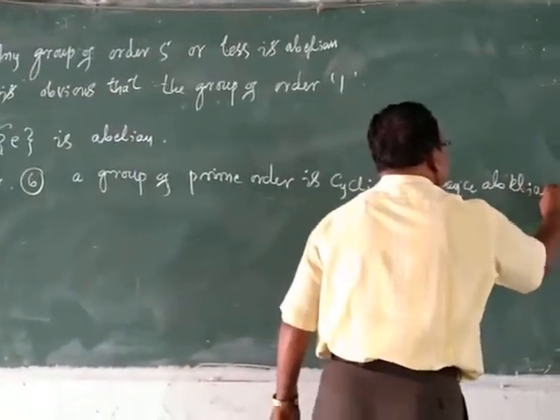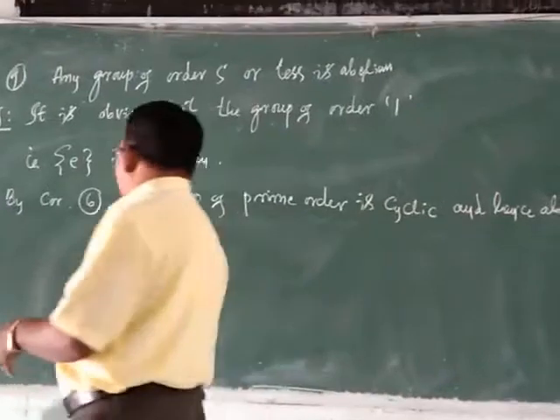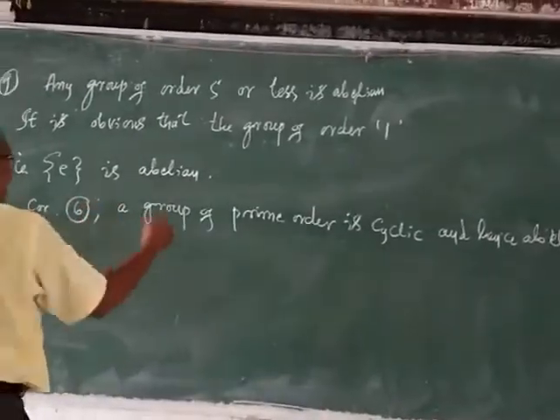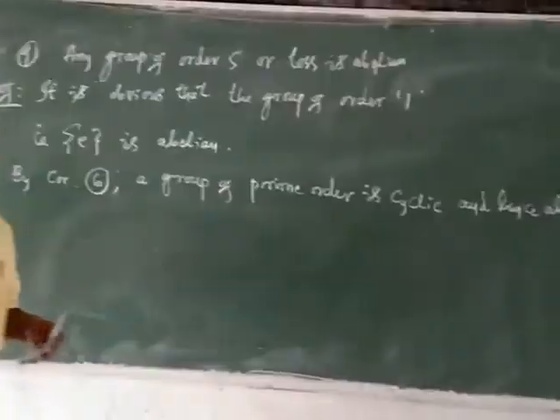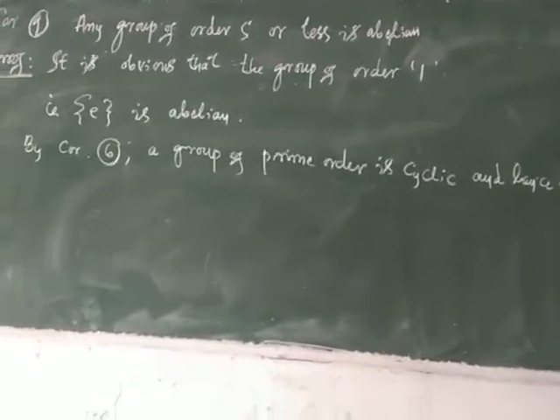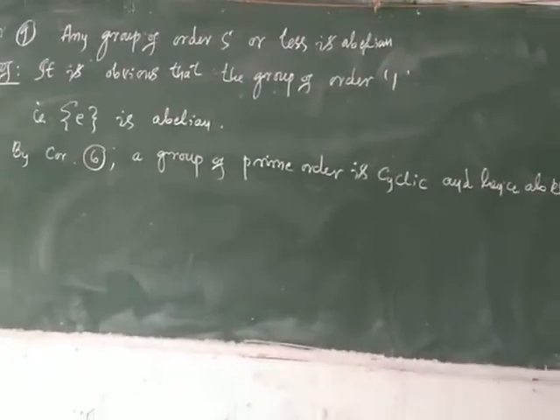Yes, this is by corollary number 6: a finite group of prime order is always cyclic, and hence it is abelian. With this we have proved it.